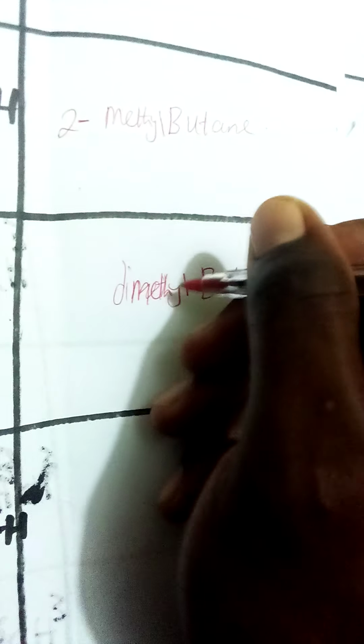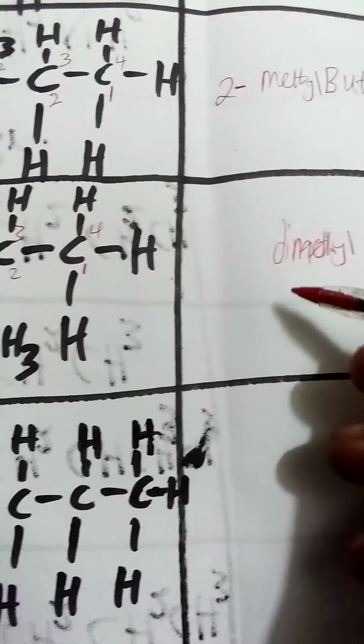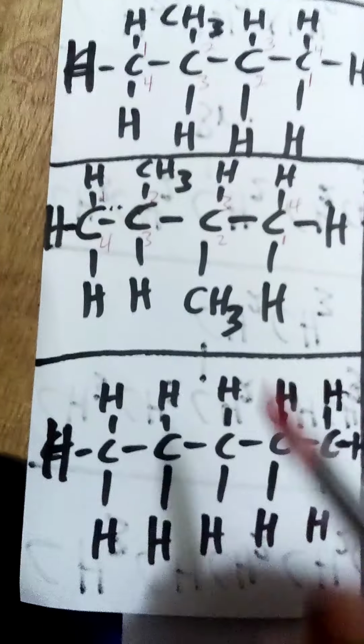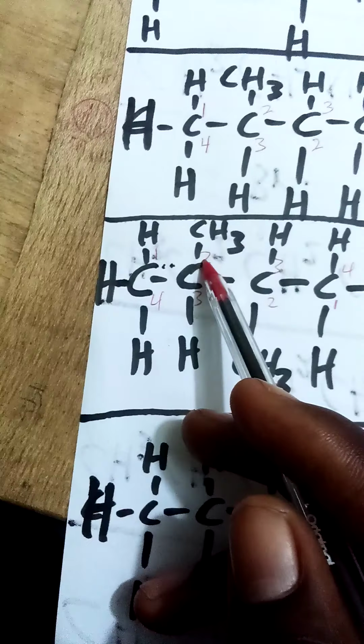It means that if you have something similar like that, and there are 2, 3, or 4, we introduce di, tri, you understand me? So this is a dimethyl. Instead of writing two methyls, we get a dimethyl butane. Now we indicate the number at which the methyls are attached. Methyl is attached to 2 here.